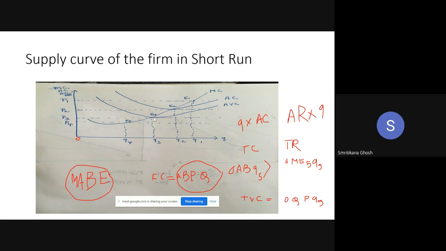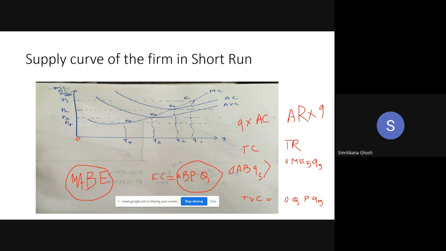If you leave the industry, your total loss will be the total fixed cost, the same. So if the equilibrium is E3, you are indifferent. In both situations, you have to face the same amount of loss. So you are indifferent. But if the price is below P3, like P4 or less than that, in that case